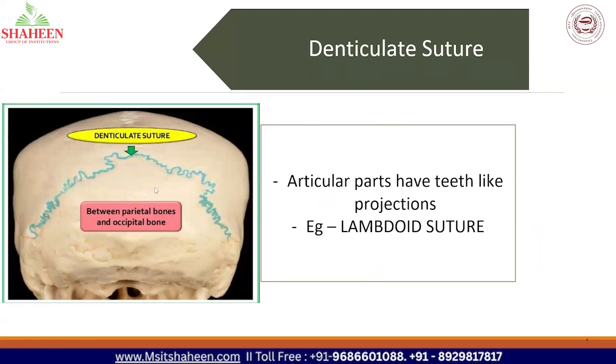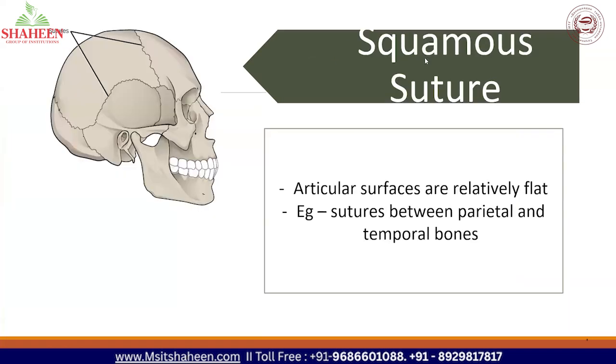So it is seen between occipital bone and parietal bones. Then next suture is squamous suture. Easy to remember. Squamous always means flat.